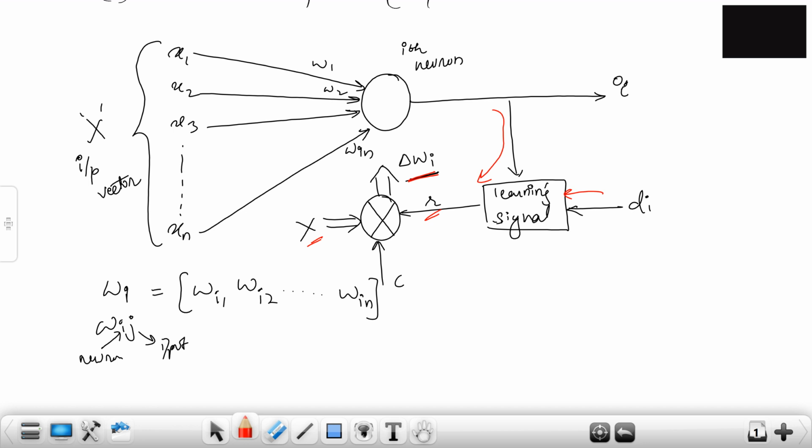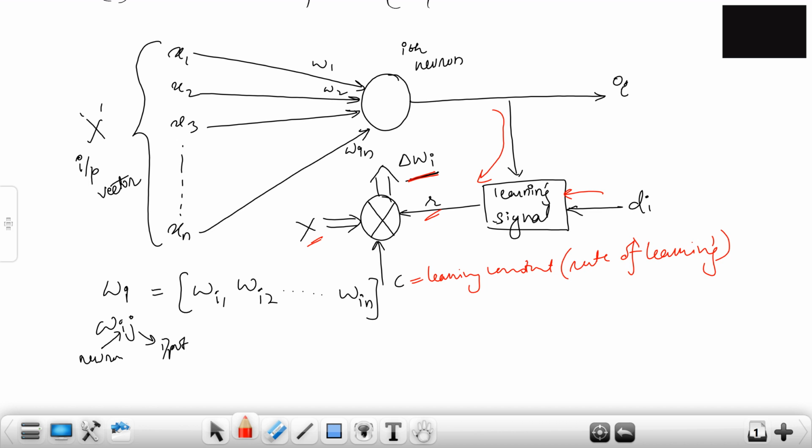The learning signal is a function of what? Output is what? Net, right? F of net. And sometimes the teacher signal comes over here. And C is just a learning constant, which controls the learning rate, basically. Let's write it like that: it controls the rate of learning. It will be between 0 and 1. It is the rate at which weights get updated, and that is controlled by C.